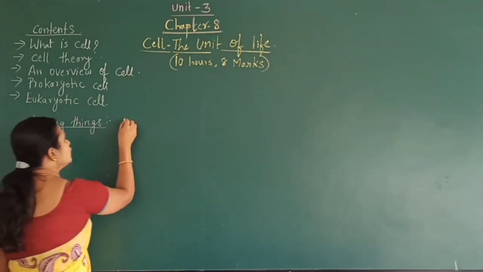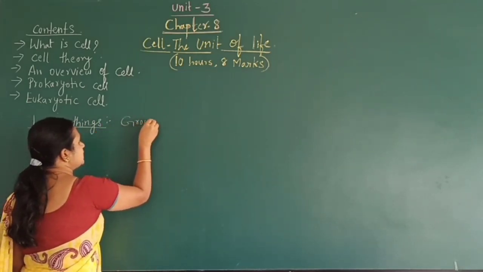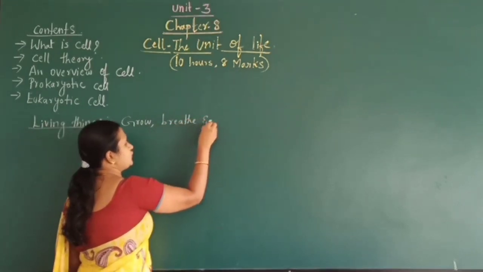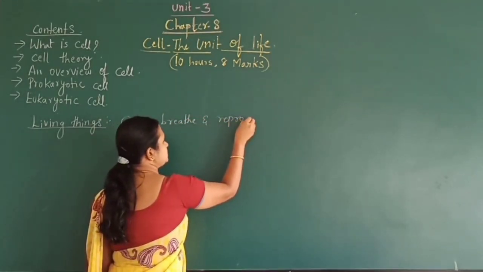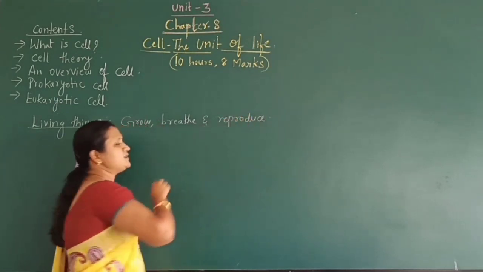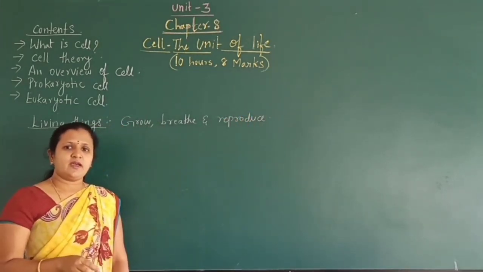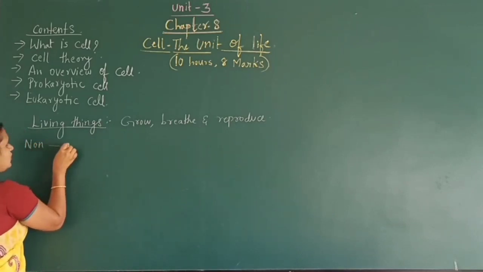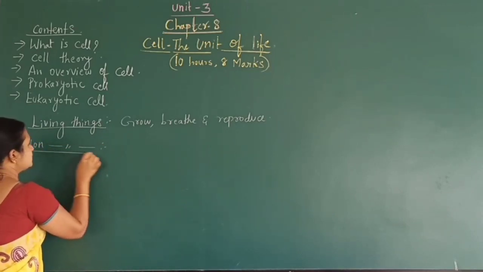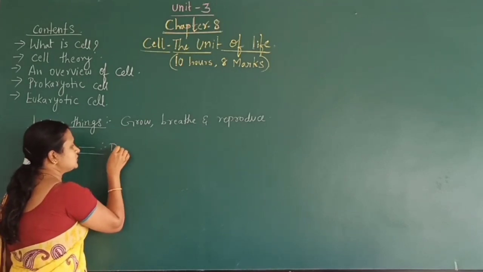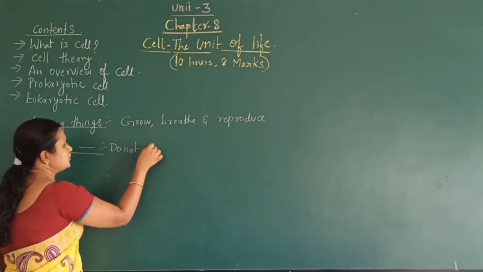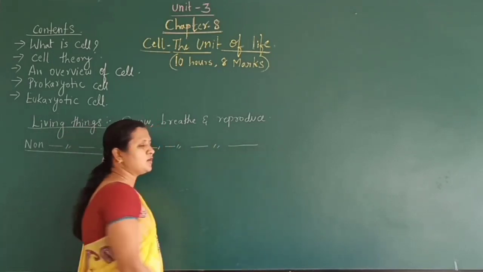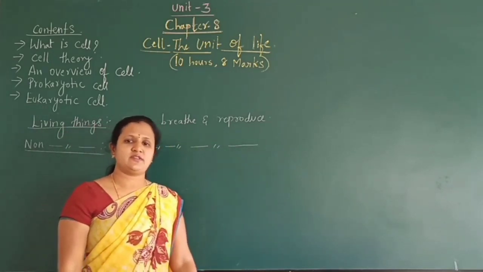The things which grow, breathe and reproduce are considered living things. And the non-living things are the things which do not grow, breathe and reproduce.